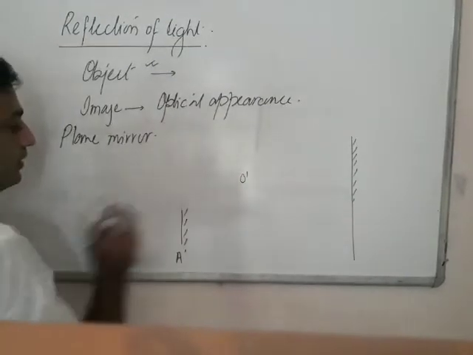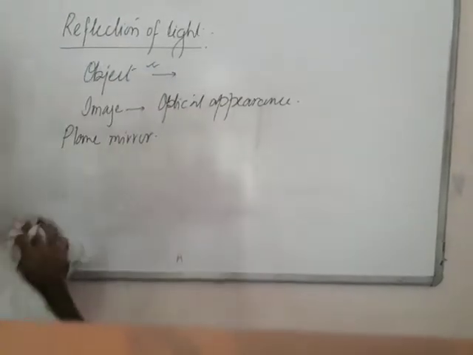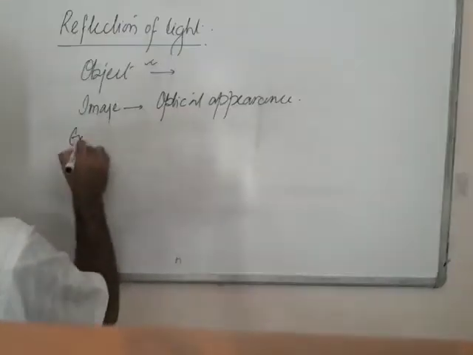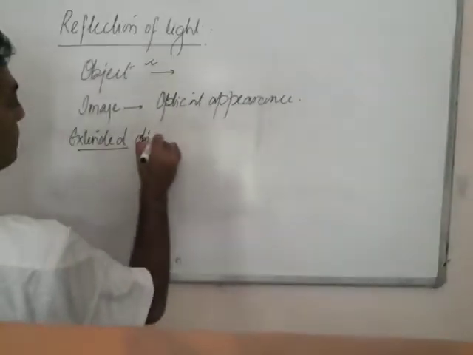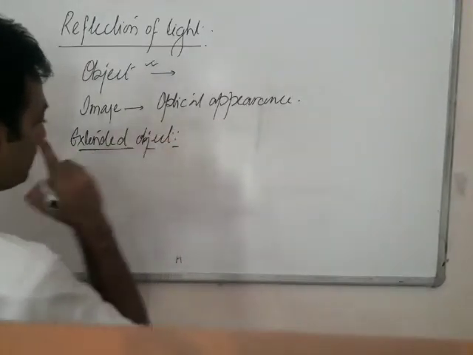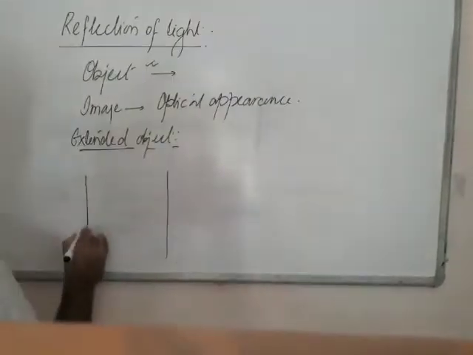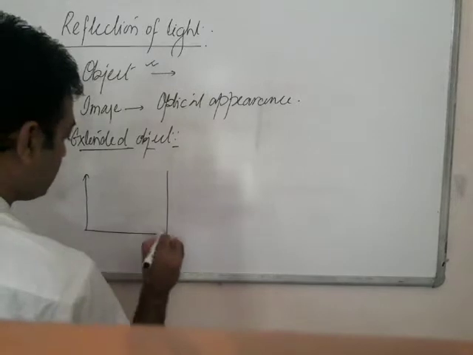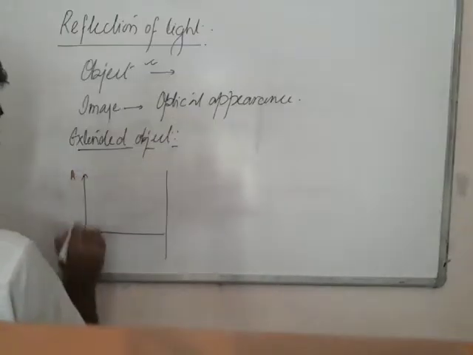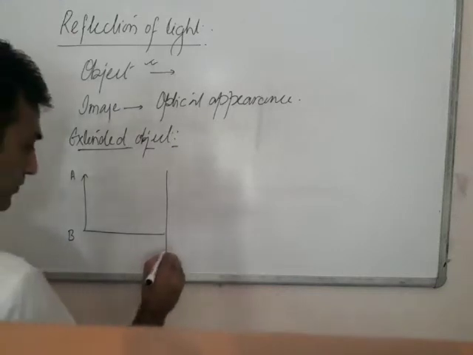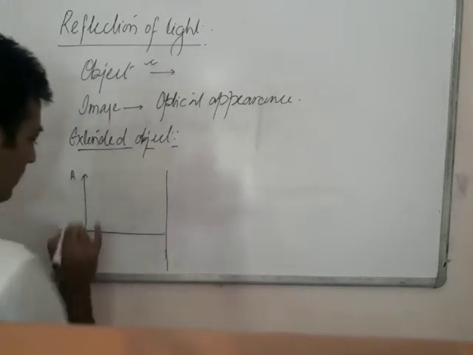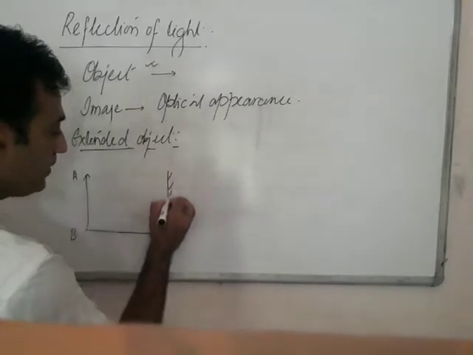Next, image formation in a plane mirror, however this time the object is an extended or larger object. Please listen carefully. Now here assume that there is a candle in your house, and let's assume this is a candle denoted by AB. How will the image be formed in the case of a plane mirror?